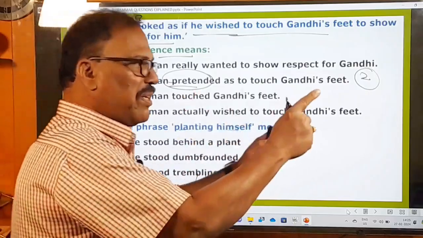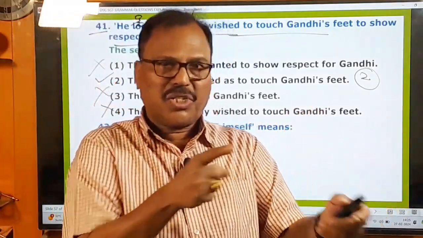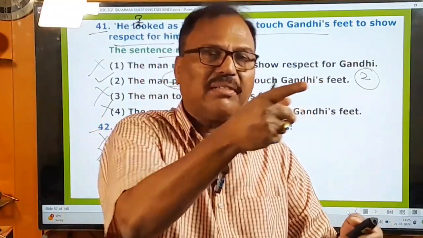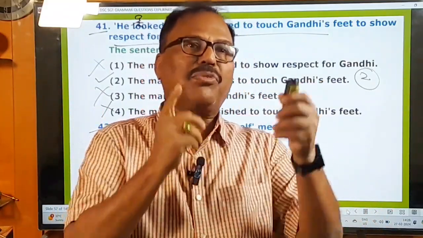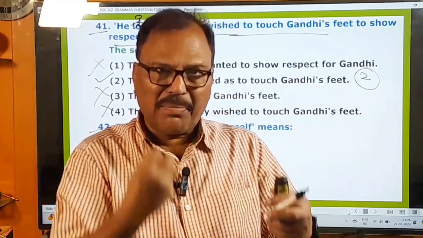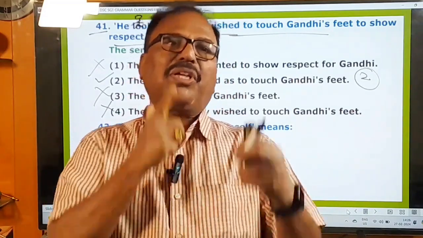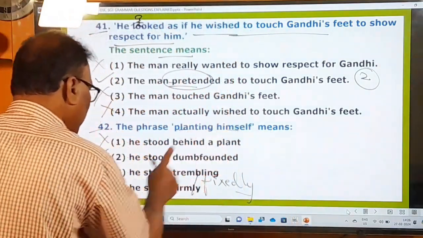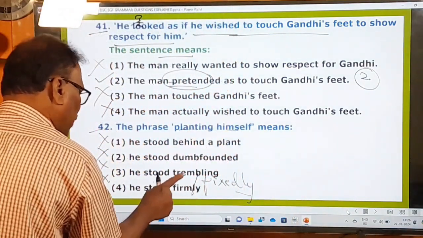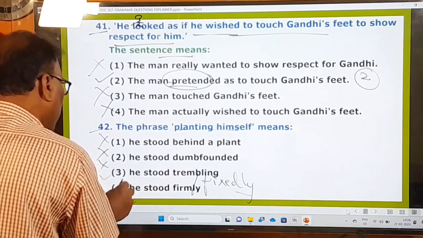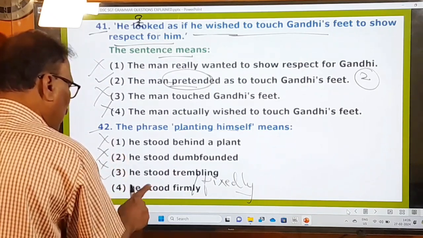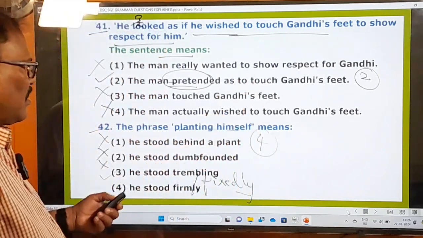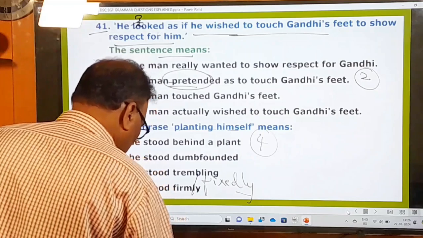When you want to fire at somebody, you must stand fixedly. If you are shaking, the bullet might go somewhere else. That's why he cannot hit the target. Whoever wants to shoot somebody must stand at one place fixedly or firmly. Then only he can reach the target. So that's why here planting himself means he stood firmly. So this is your right answer. First one, second one, third one are wrong. Only the fourth one is going to be your answer. Now let's move on to answer other questions.